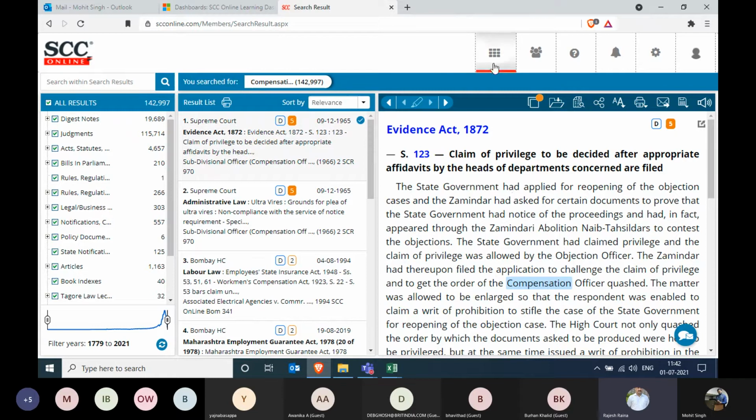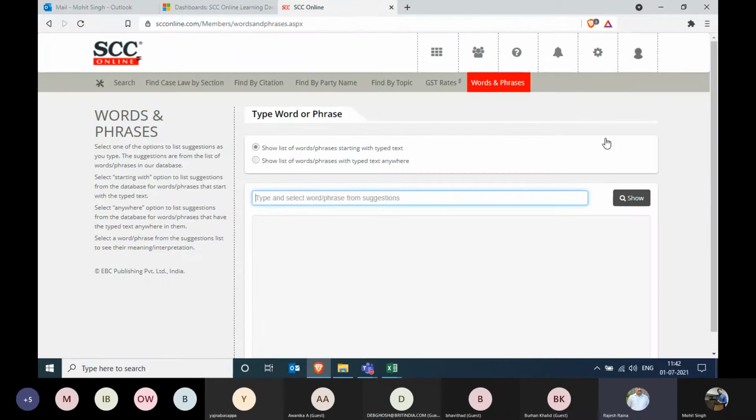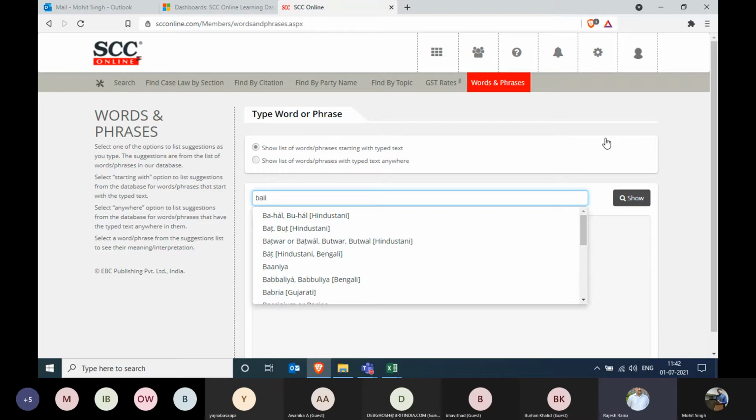Now let's move back to the dashboard. We'll click on that dashboard icon on top, the first icon, and let's move to the last option, Words and Phrases. In Words and Phrases, you will be able to see the legal definitions of any particular word or legal phrase. So we can type a very general one like bail, and I will get to see not only the statutory law where it has been defined, but also the definition as defined in various Indian case laws.